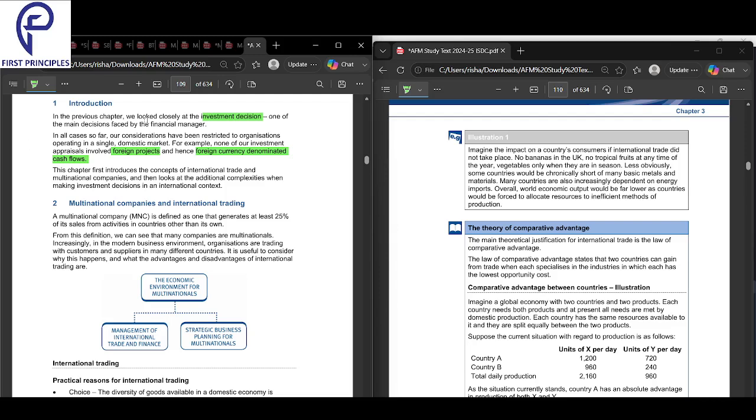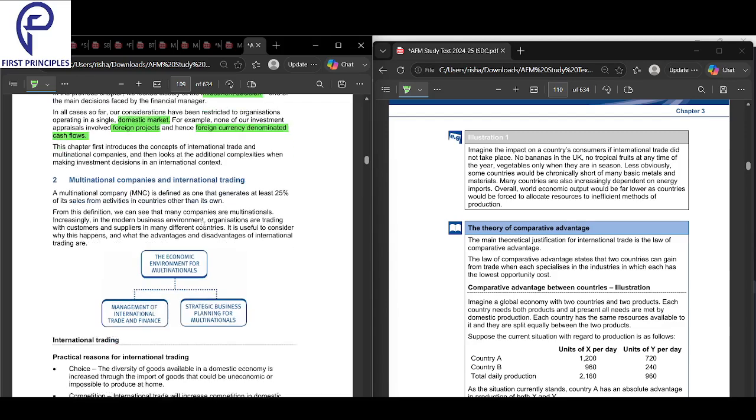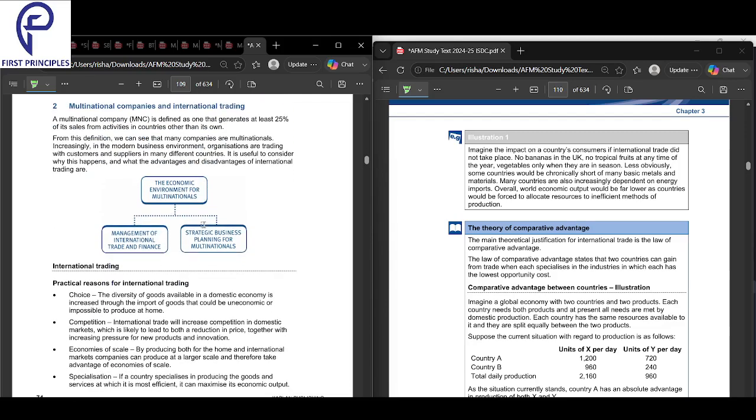Up till now, we just looked closely at investment decisions in a single currency. Now we'll look into making investment decisions out of a domestic market into an international market, and how we can make sense of that investment. Under this, first we'll look into what a multinational company is. It gets more than 25% of its sales from countries other than its own. That is called a multinational company, because it operates in many countries. It gets at least 25% of sales from activities in countries other than its own. That is called a multinational company.